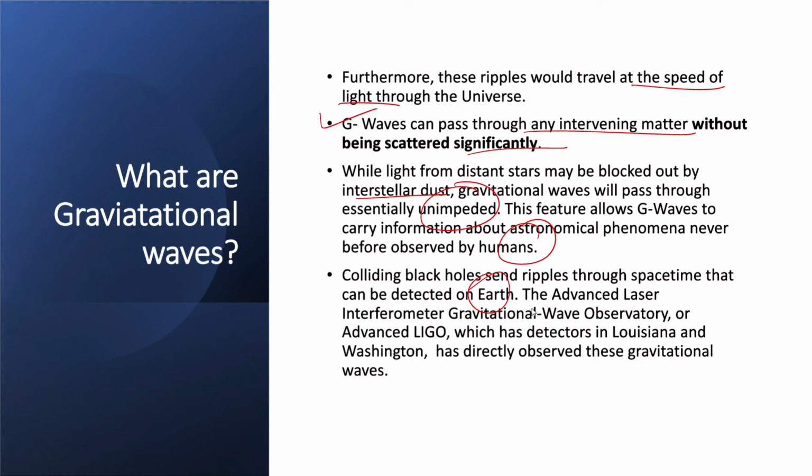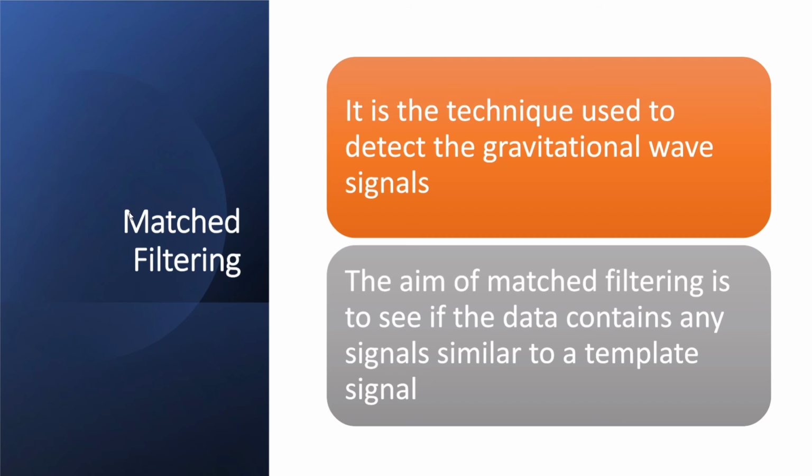The Advanced Laser Interferometer Gravitational Wave Observatory, or the Advanced LIGO, which has detectors in Louisiana and Washington, has directly observed these gravitational waves. Now let us know what matched filtering is. It is basically the technique used to detect the gravitational wave signals. The aim of matched filtering is to see if the data contains any signals similar to a template signal that we have.